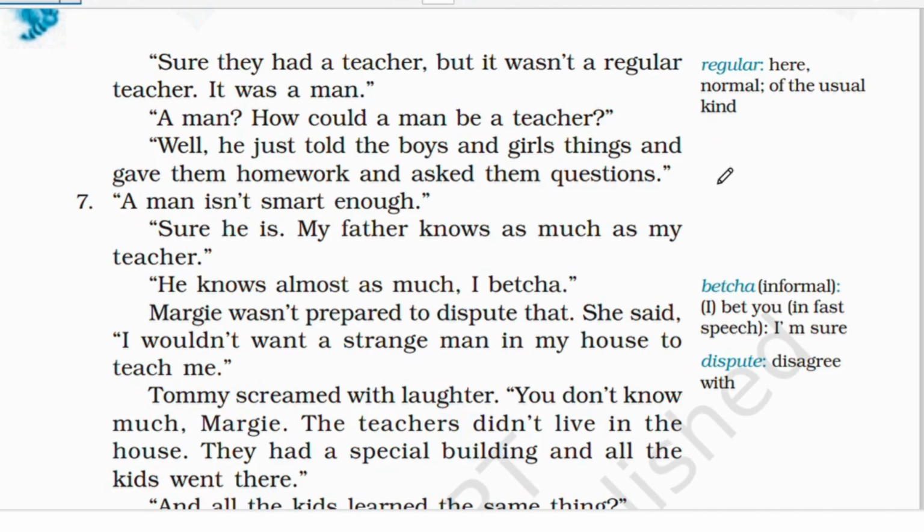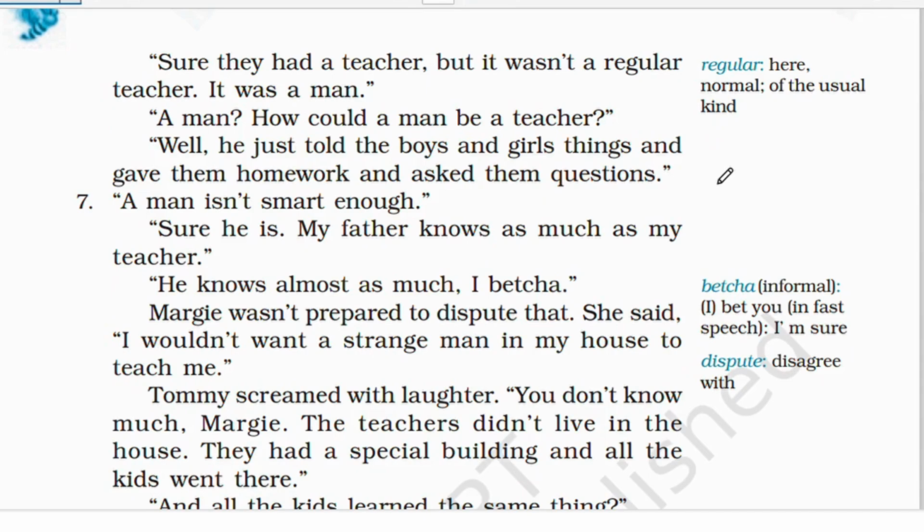And then Margie's like, a man? How can a man be a teacher? I thought men wouldn't be so educated. But Tommy is saying the teacher gave boys and girls homework, taught them stuff, and even asked them questions. So Margie says, a man isn't smart enough.